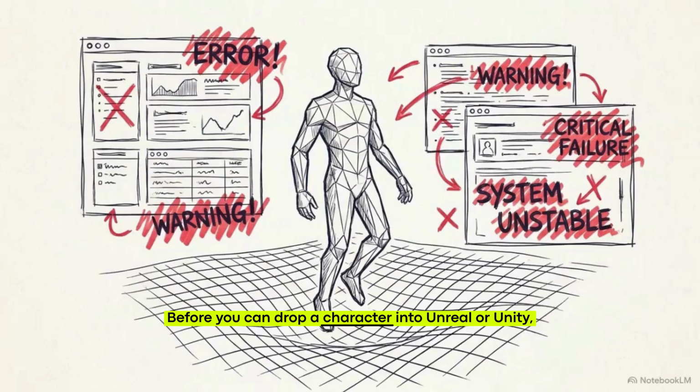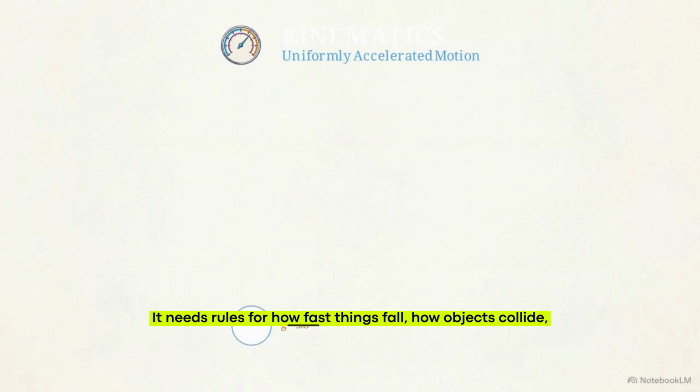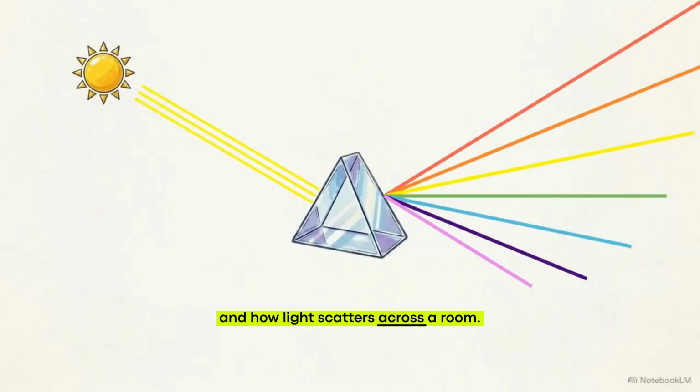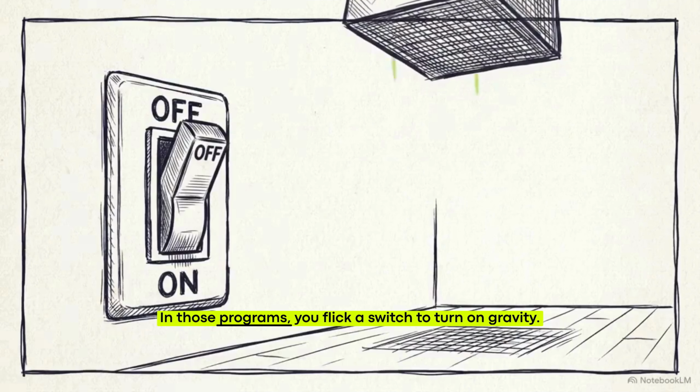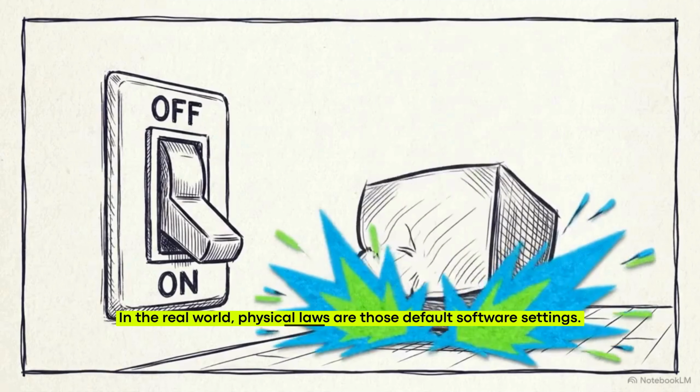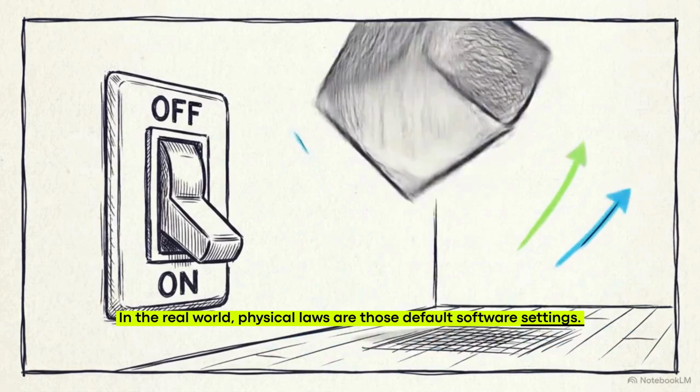Before you can drop a character into Unreal or Unity, the software needs a solid foundation. It needs rules for how fast things fall, how objects collide, and how light scatters across a room. In those programs, you flick a switch to turn on gravity. In the real world, physical laws are those default software settings.